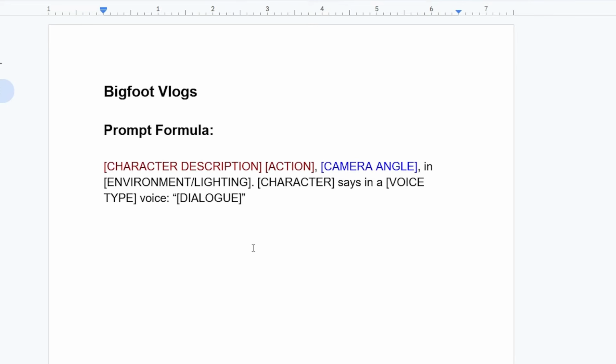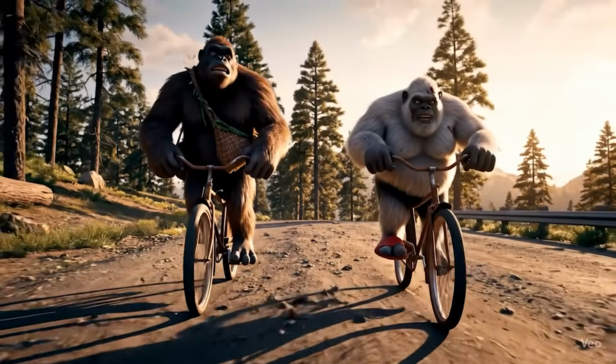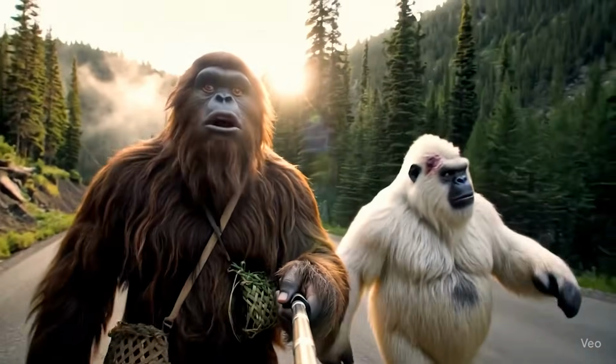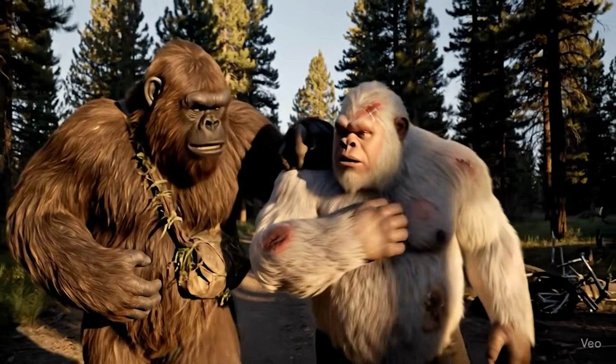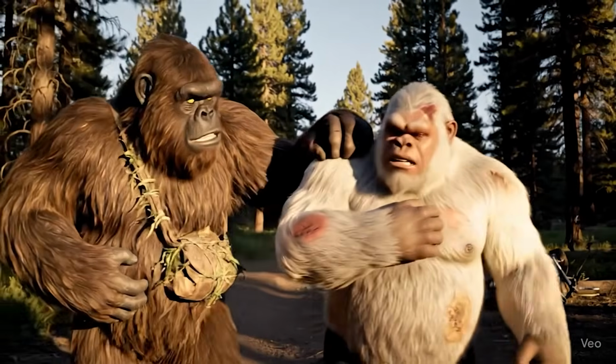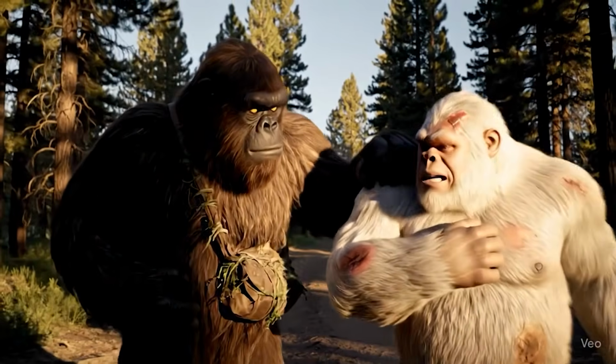All right, now let's dive into the part that most people struggle with when using AI video tools. Getting the character to actually stay the same in every scene. Maybe in one shot your Bigfoot has short fur, in the next he's got a mullet, or worse, the voice completely changes mid-vlog. If you're going for any kind of realism or even just meme-level consistency, that's a deal breaker.